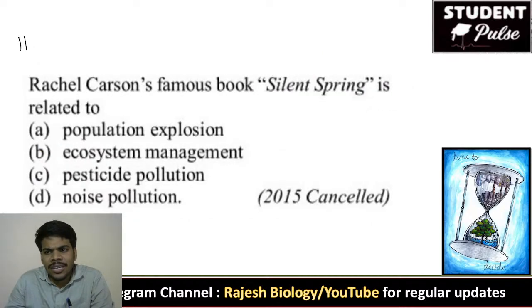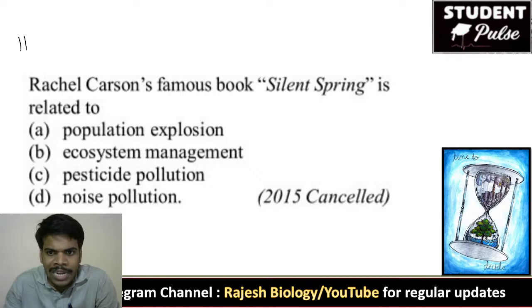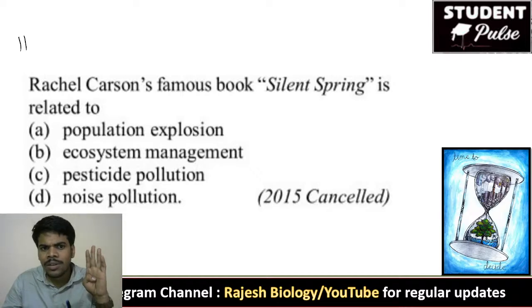Rachel Carson is an author. She wrote a very famous book. The book's name is Silent Spring. Rachel Carson's famous book is Silent Spring. What did she write about in that book? Is it about population explosion, ecosystem management, pesticide pollution, or noise pollution?